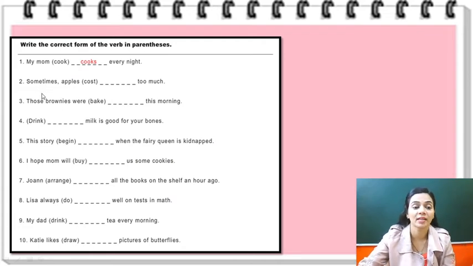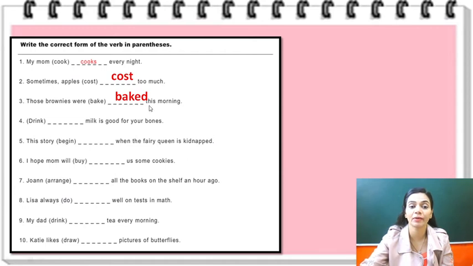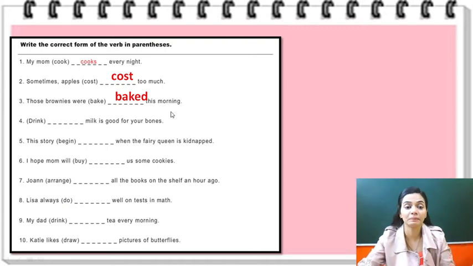So the first is already done for us. Now let us do the second. Sometimes apples dash too much. Now here apples, right? Apple is a plural noun, so the base form will be written as it is. I will not add s. So the sentence will be, sometimes apples cost too much. Those brownies were dash this morning. Now you know were is used in the past, right? So bake will also be used in the past form. And what will be the second form or the past form of bake? It will be baked. Only d is added, right? So these brownies were baked this morning.